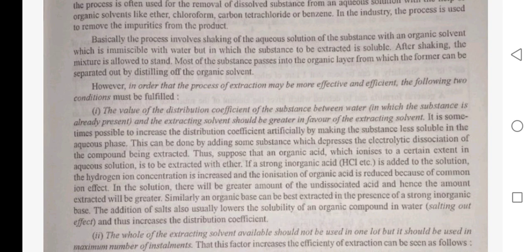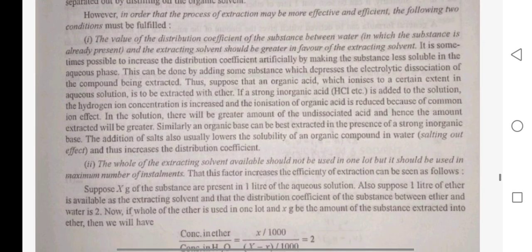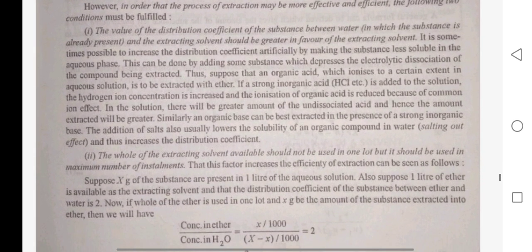After shaking, the mixture is allowed to stand. Most of the substance passes into the organic layer, from which it can be separated out by distilling off the organic solvent. However, in order that the process of extraction may be more effective and efficient, the following two conditions must be fulfilled. The value of the distribution coefficient of the substance between water, in which the substance is already present, and the extracting solvent should be greater in favor of the extracting solvent.